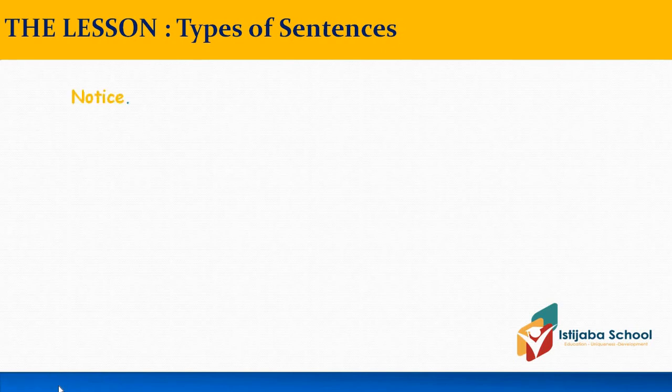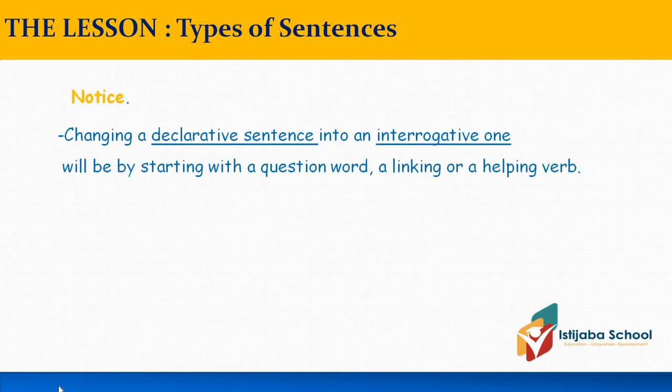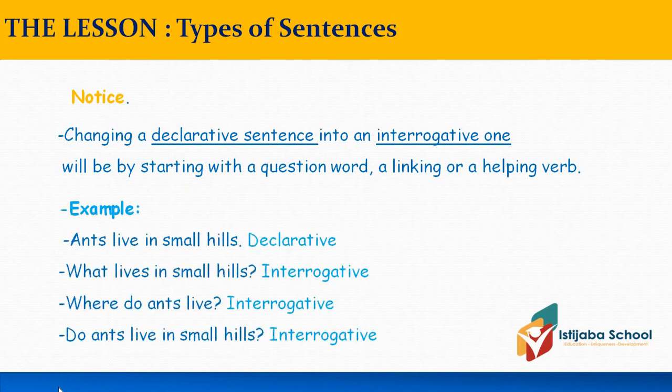Now, what about changing a declarative sentence into an interrogative one, into a question? This will be by starting with a question word like who, what, where, when, which, whose, etc., or a linking verb or a helping verb. Let us see the examples now. Ants live in small hills. This is a declarative sentence, as I mentioned before.